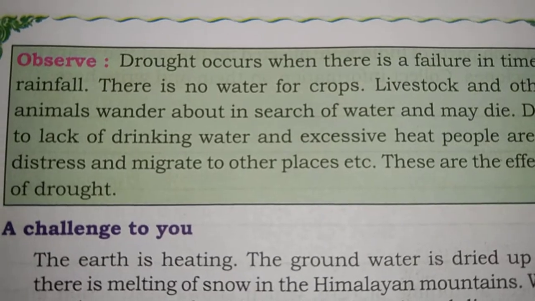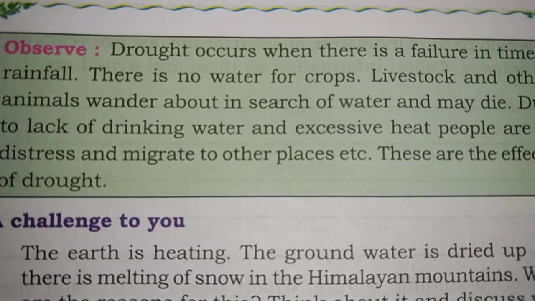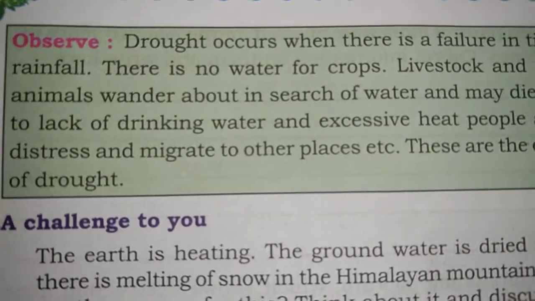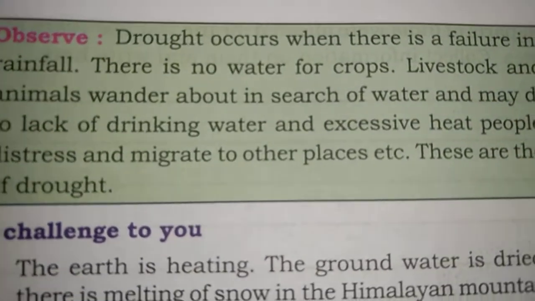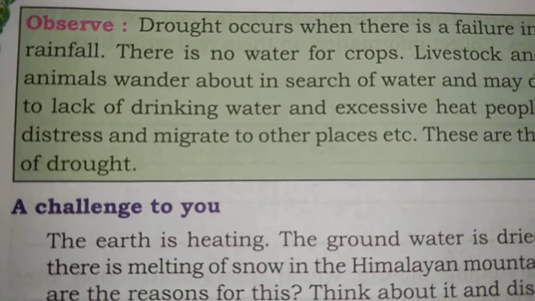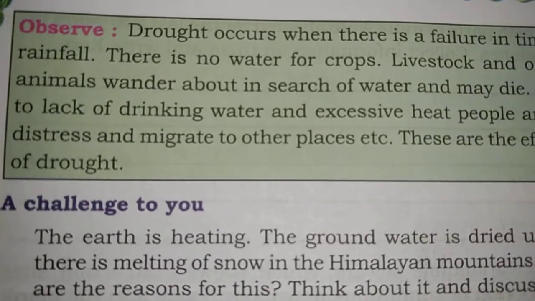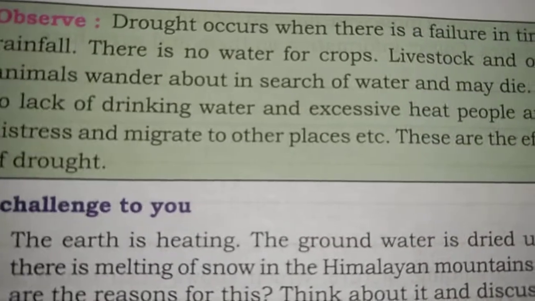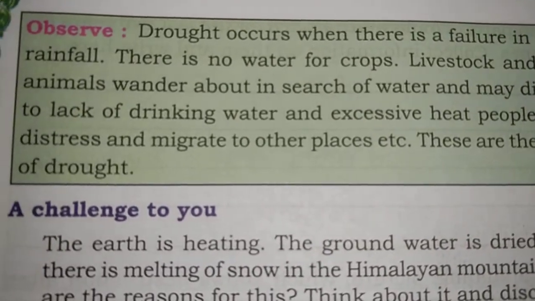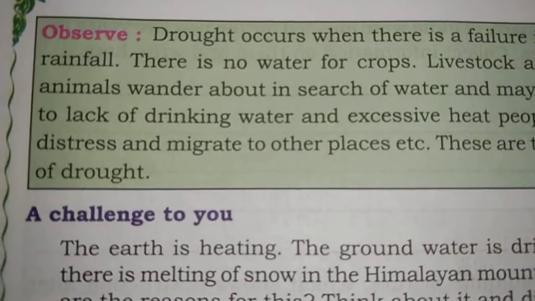I will once again repeat it. Droughts occur when there is a failure in timely rainfall. If there is no water for crops, livestock and other animals wander about in search of water and may die. Due to lack of drinking water and excessive heat, people are in distress and migrate to other places. These are the effects of drought.